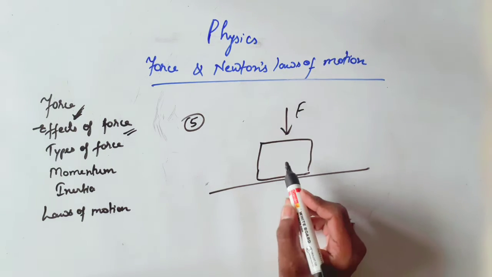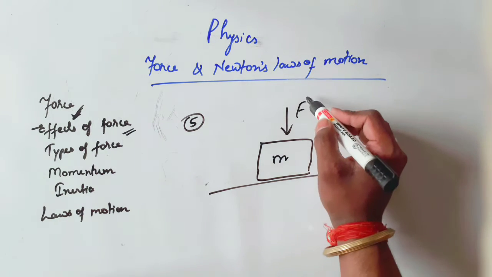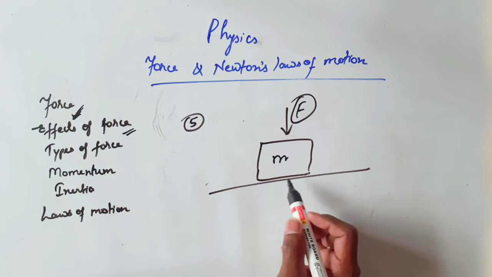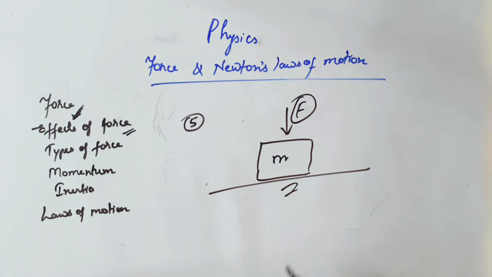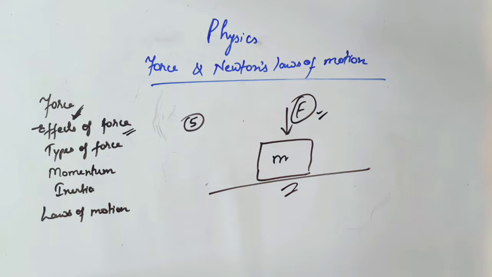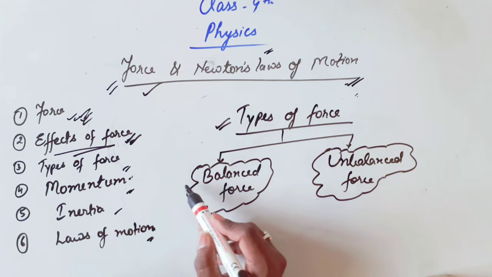If we want to change the shape of this body having mass m, then we should apply some force on it. Without applying force, we cannot change the shape of a body. So force is also useful for changing the shape. Now, types of force.